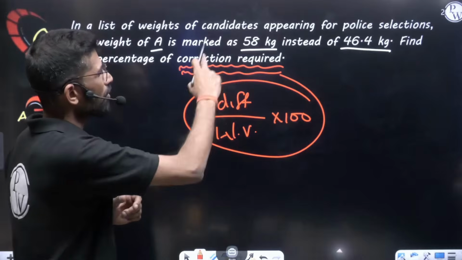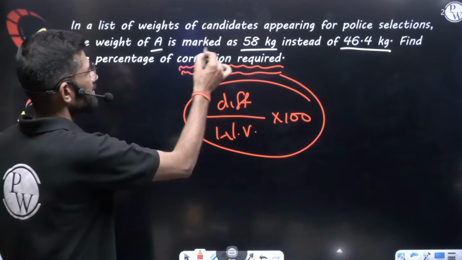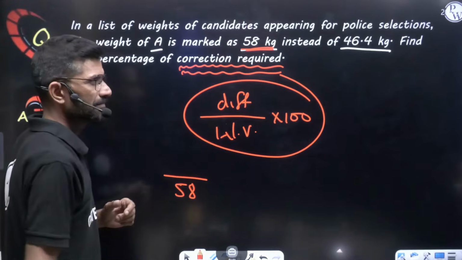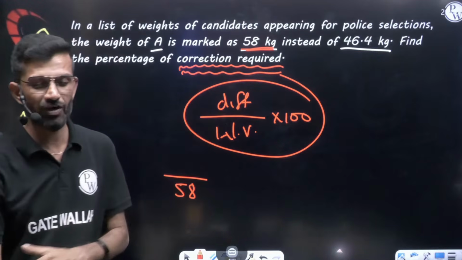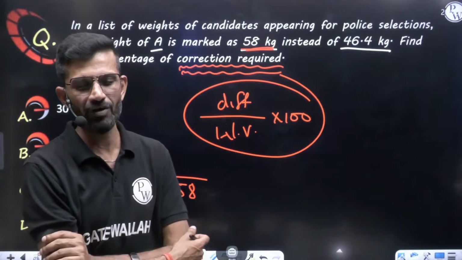What is the wrong value in these two, 58 and 46.4? If I am not wrong, 58 is the wrong value. So 58 in the denominator, and the difference in the numerator, 58 minus 46.4. How much will it come?